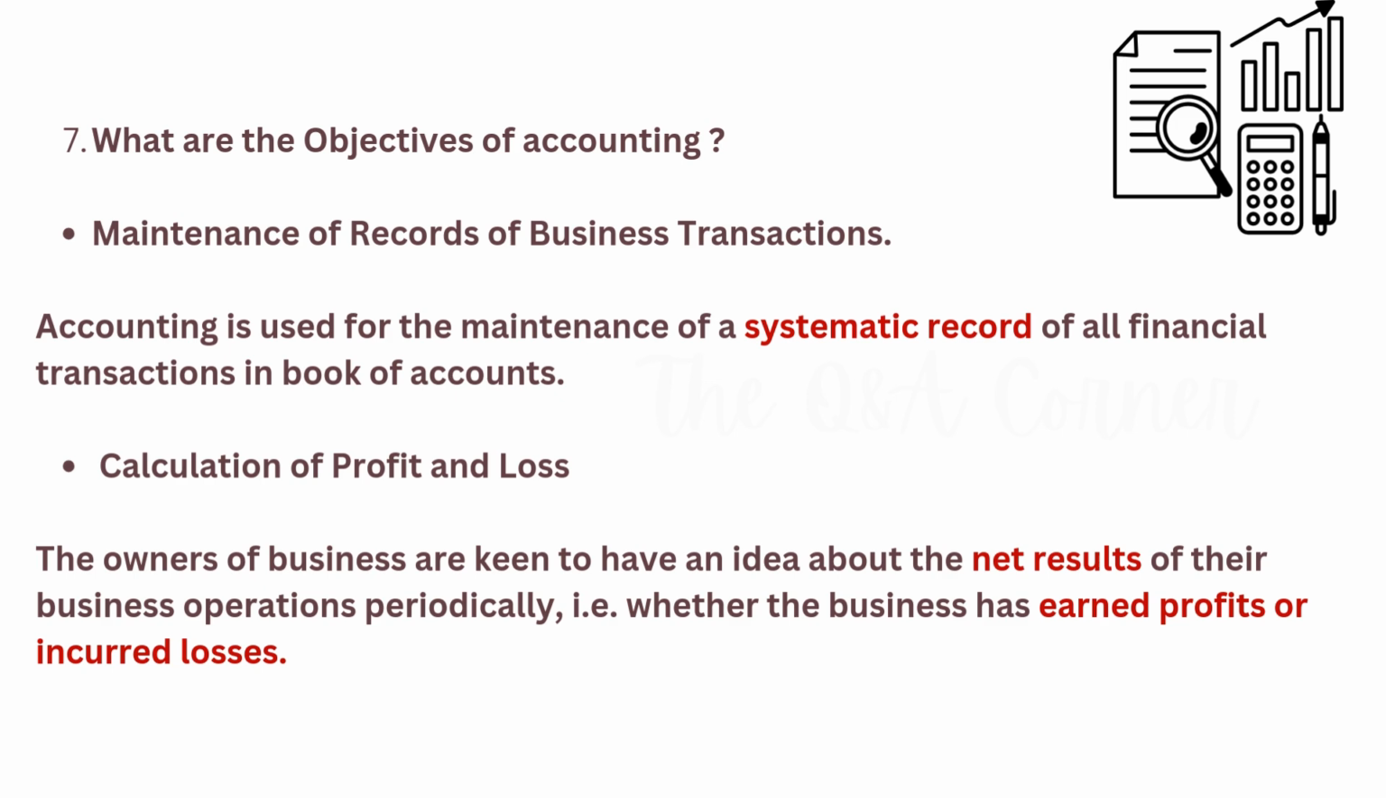What are the objectives of accounting? Maintenance of records. Accounting keeps a neat, organized history related to every financial event in journals and ledgers so nothing gets lost and everything is traceable. What are journals and ledgers? Yep, we will discuss this in the coming classes.